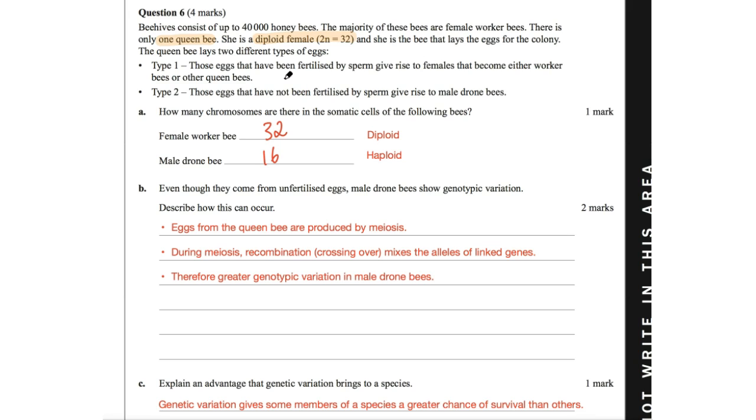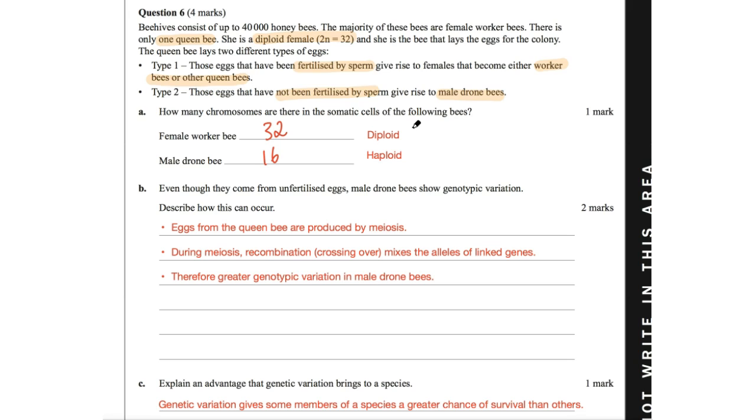The queen bee lays two different types of eggs. Type 1 are those eggs that have been fertilized by sperm, and they give rise to females that either become the worker bees or the other queen bees, which we are told are the preponderance of the population. Then type 2 are those eggs that have not been fertilized by sperm, and they give rise to the male drone bees. Going back to here, they're worker bees or other queen bees.